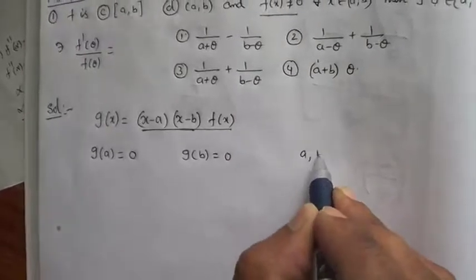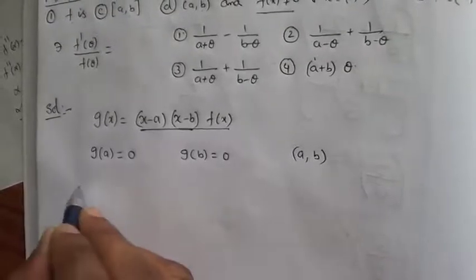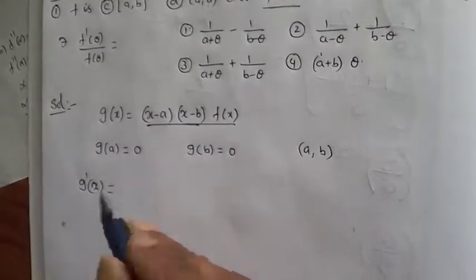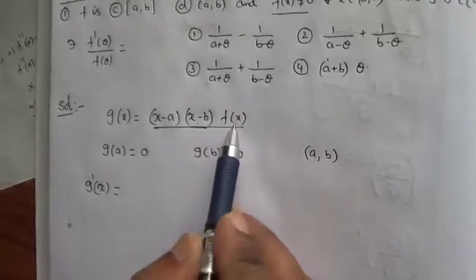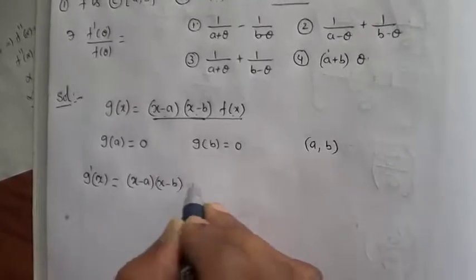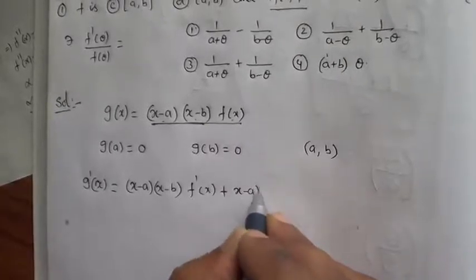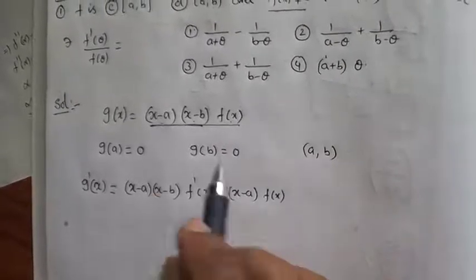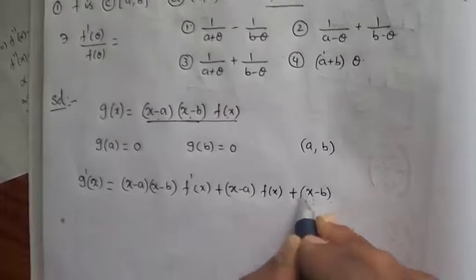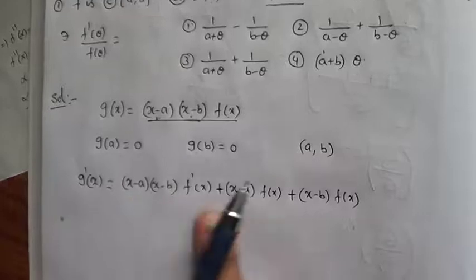So now we can apply Rolle's theorem or not? All the three conditions of Rolle's theorem are satisfied. Then what we can do? The g dash of x we will find out first of all. g dash of x is equal to u, v, w. How to differentiate? (x minus a)(x minus b) into third function differentiation, plus (x minus a) into f of x into (x minus b) differentiation, which is 1, plus (x minus b) into f of x into (x minus a) differentiation, which is 1. That is g dash of x.